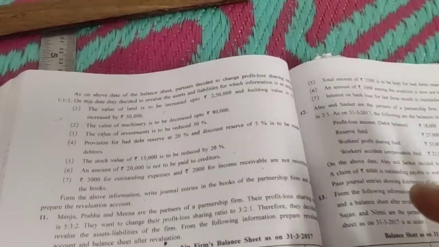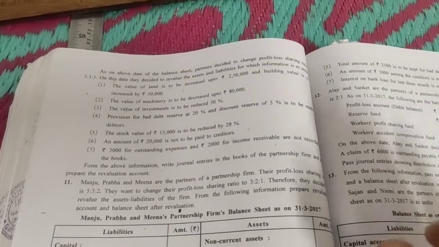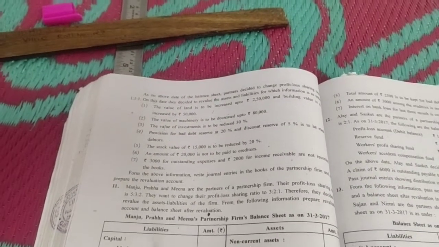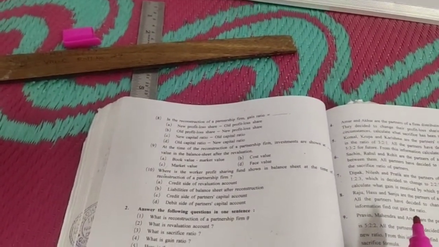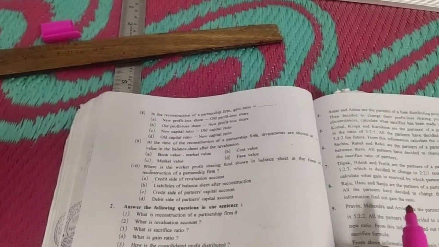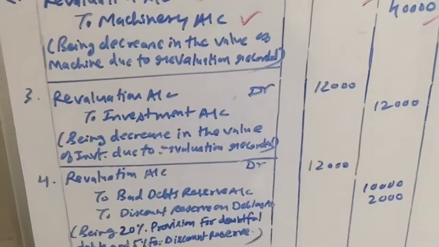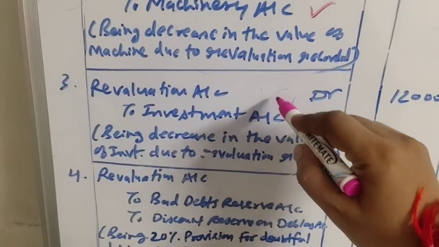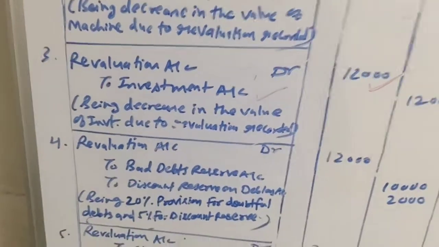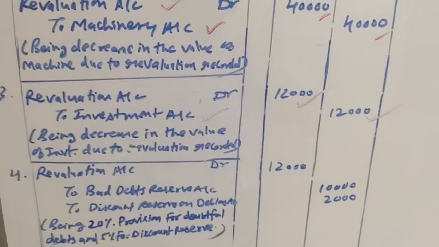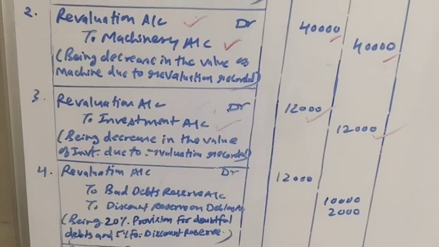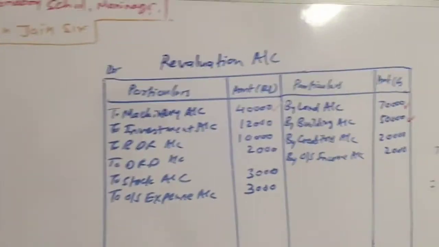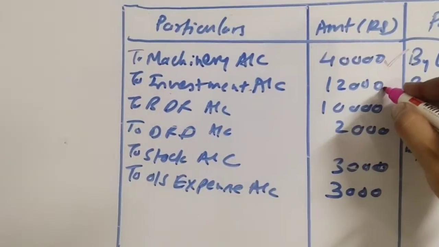So investment, which is also an asset, we have to reduce by 12,000. So again here there's a loss because investment is an asset and there's a decrease in the value of an asset. For that loss we will have to debit revaluation account, and that particular investment account we will have to credit. So let us see the entry. Entry is revaluation account debit to investment account, how much? 12,000. Posting will be done in revaluation account at the debit side. So here it is, revaluation account to investment 12,000.